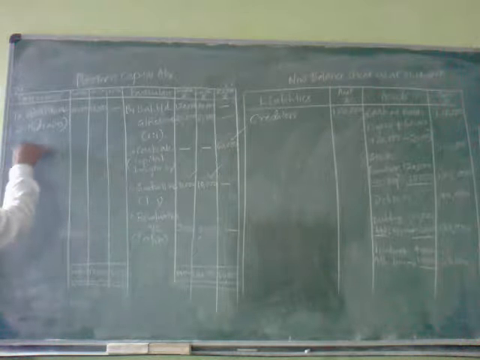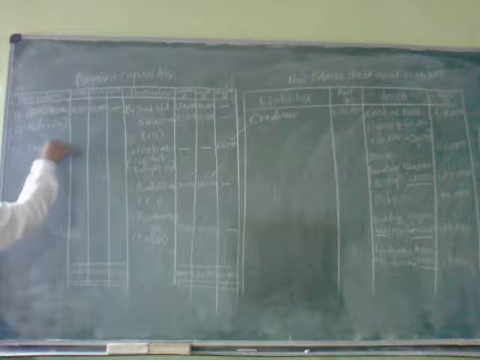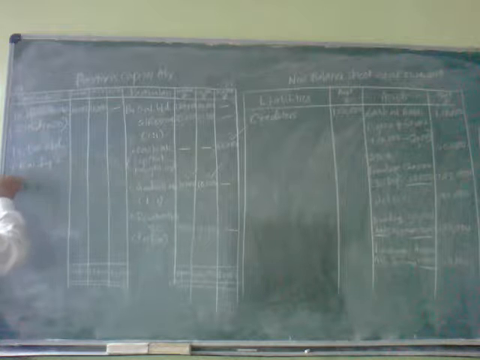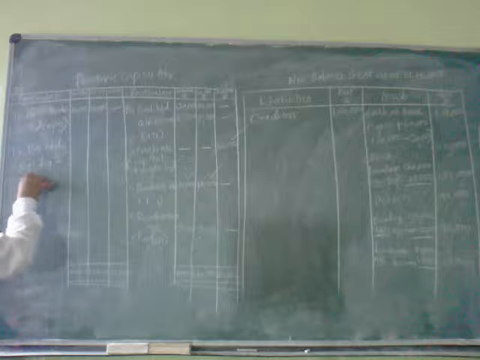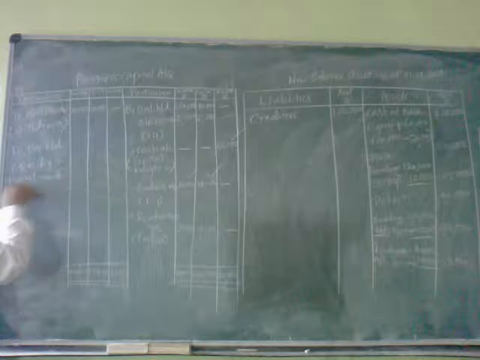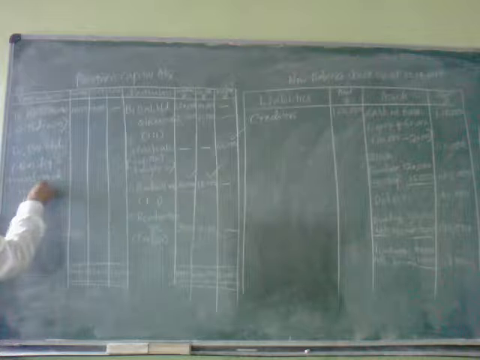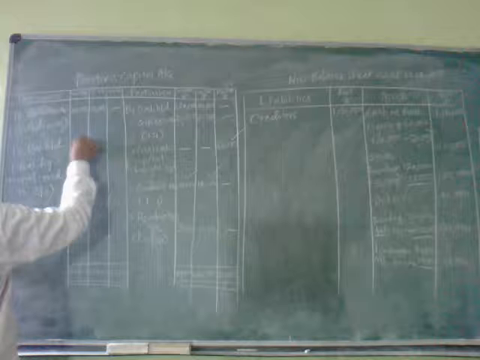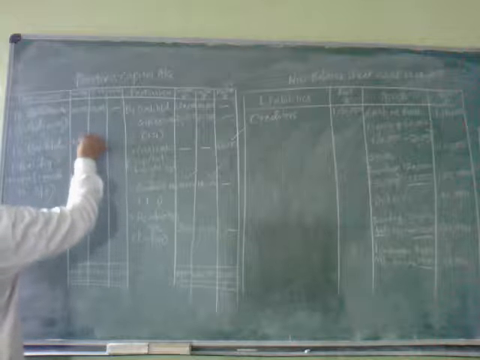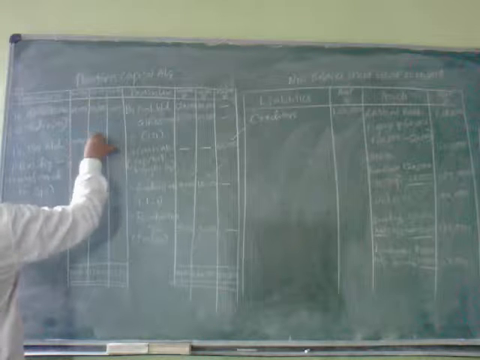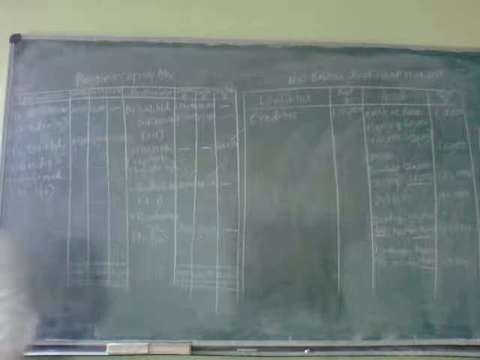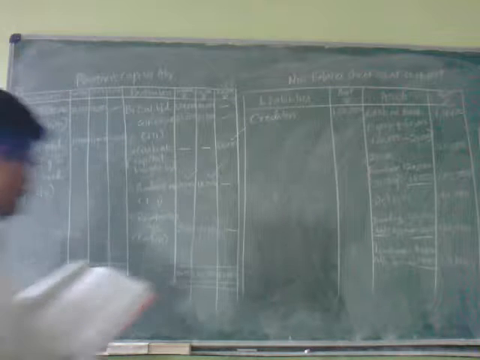Now I will write the balances. To balance carried down, balancing figure transferred to balance sheet, 1,54,000 and 1,14,000 and 60,000.